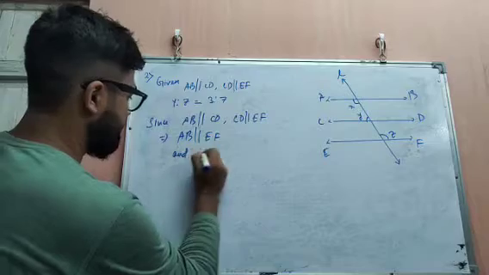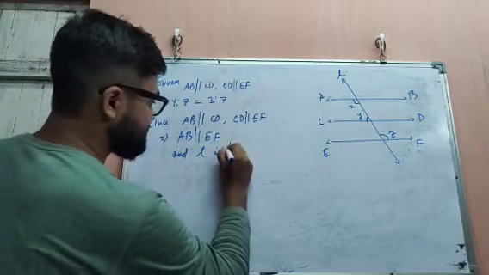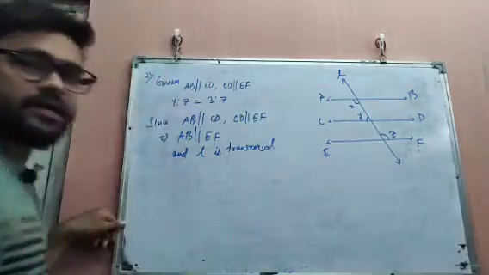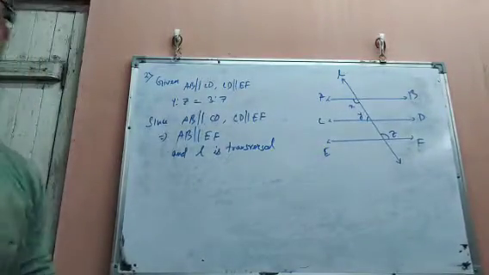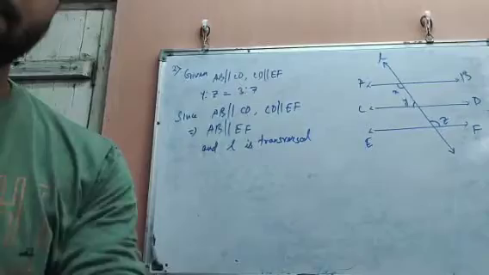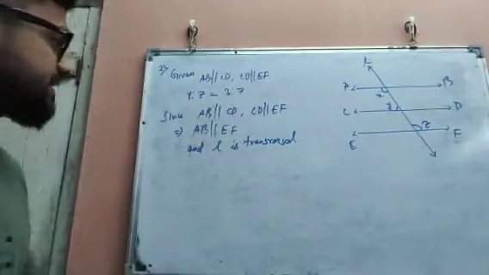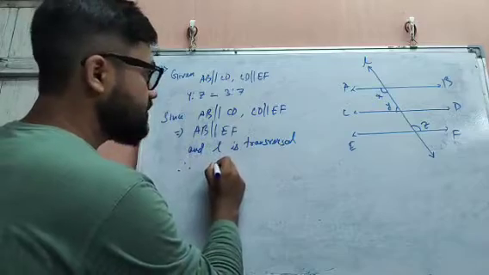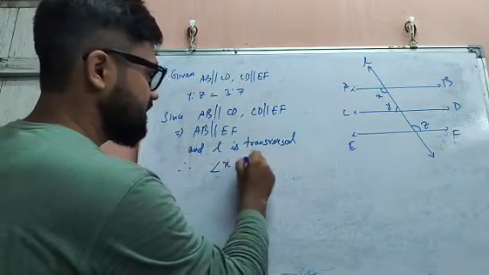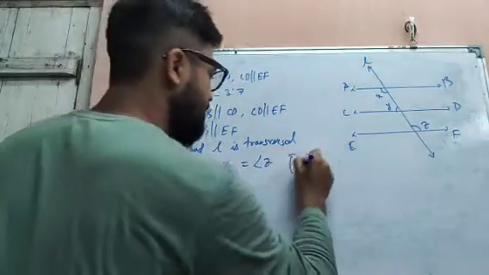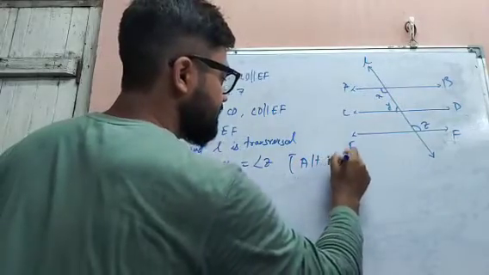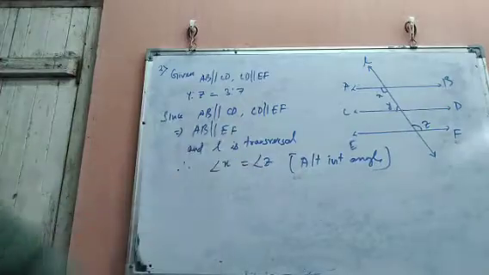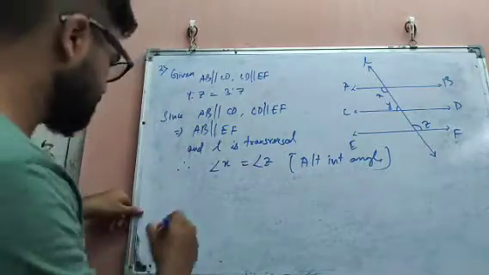L is the transversal. Therefore, we can say that angle X equals angle Z. Why? Because they are alternate interior angles. Because these two lines are parallel, alternate interior angles are equal.